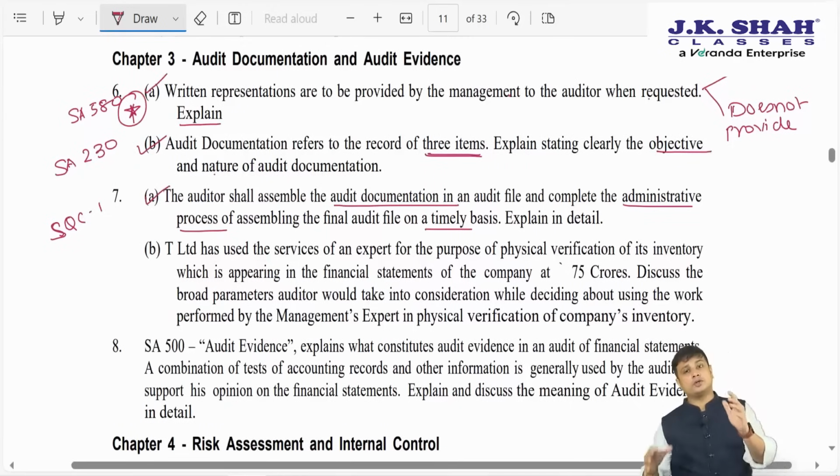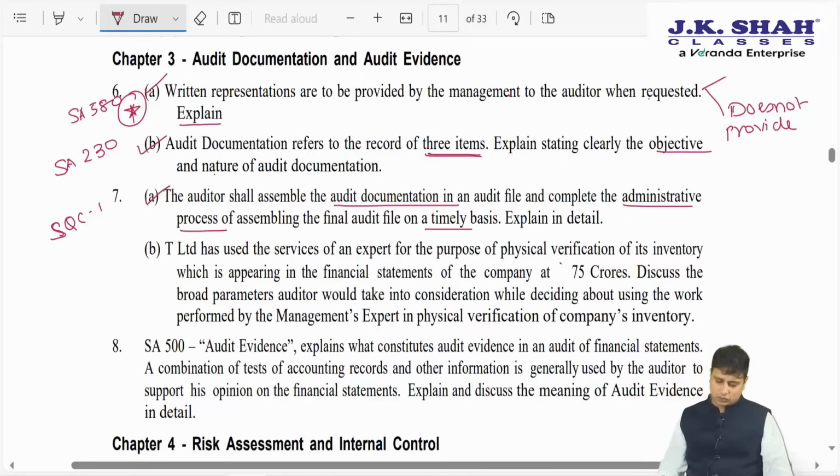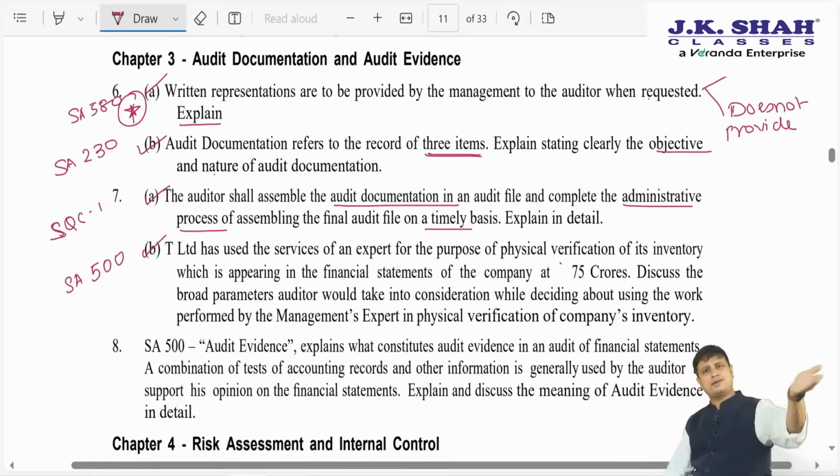This also we have covered. You just need to read it so you know where to restrict your answer. So nothing new. They have asked what they have been asking so far. 7B is also on SA 500, a question which we have already covered. So not just that we have covered, they have given all this content in the module. These questions have been asked in the past, so it is from past institute material only. They have not framed anything new as such here.